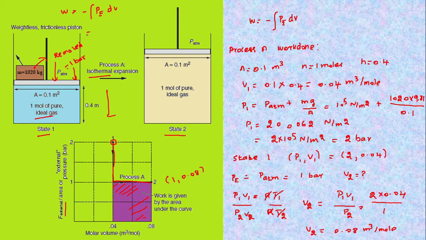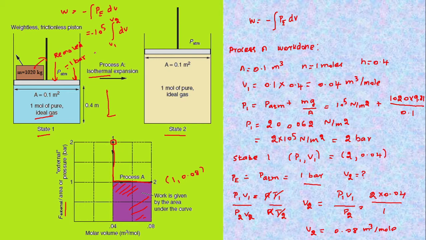Here, the moment the weight is removed, P external is 1 bar, that is 10 power 5 Newton per meter square, minus the integral of dV with volume changing from V1 to V2.